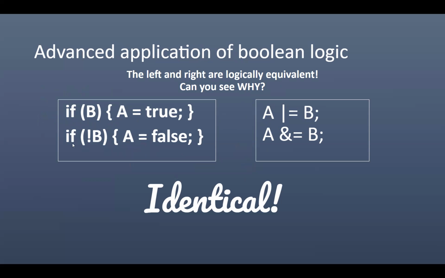Wow, that's pretty cool. If not B, then A is equal to false. This expression is identical to this shorthand operator expression, A and-equals B. That's pretty slick. You don't need to use this very often, but I just couldn't help myself but to show you.